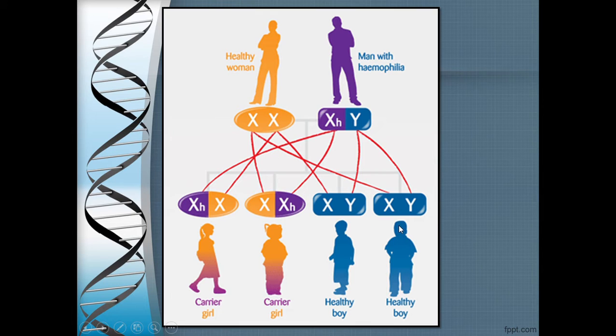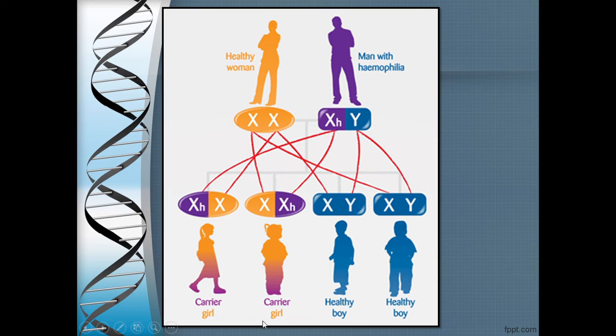So in this case, when the man is affected with hemophilia, he will pass on the defective allele to the daughters, and the daughters are said to be carriers because they have the dominant normal allele here, which is shown in yellow here, and because of the dominant normal allele, they will not be affected with hemophilia, but they will carry this allele to the next generation.